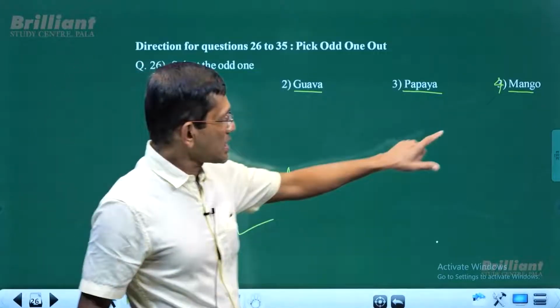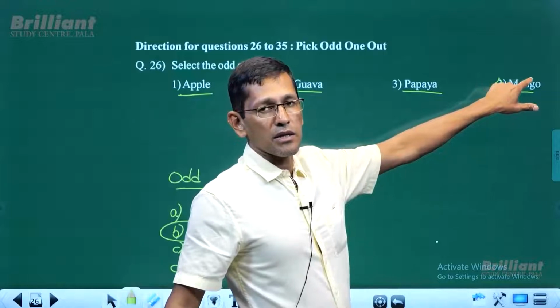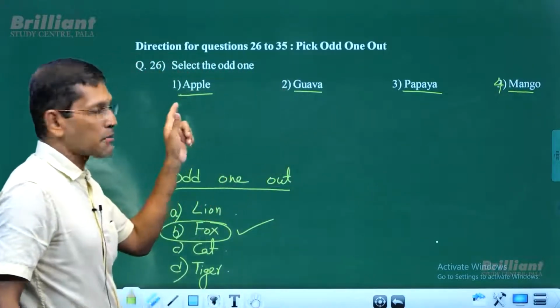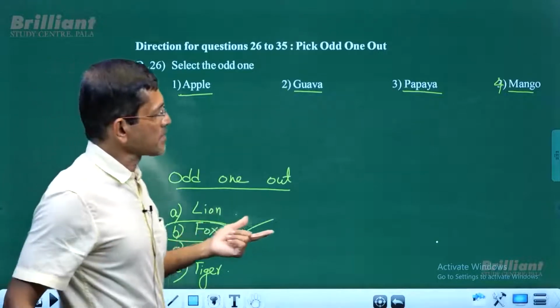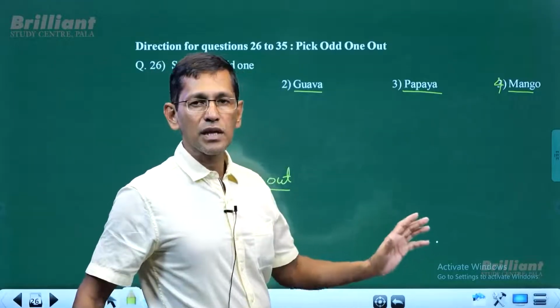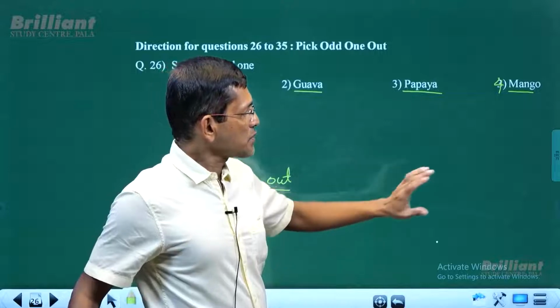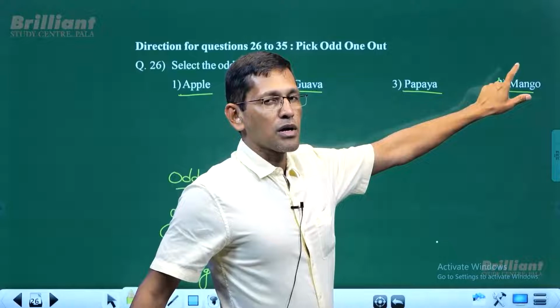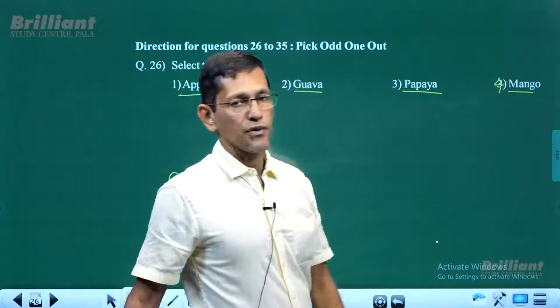But if you want, you can get the juice from the mango directly. So mango is a juicy fruit, and papaya, guava, apple are non-juicy fruits. So there are two different ways of looking at it. Even if you look at both ways, mango is the answer. Mango has one seed, and mango is a juicy fruit.